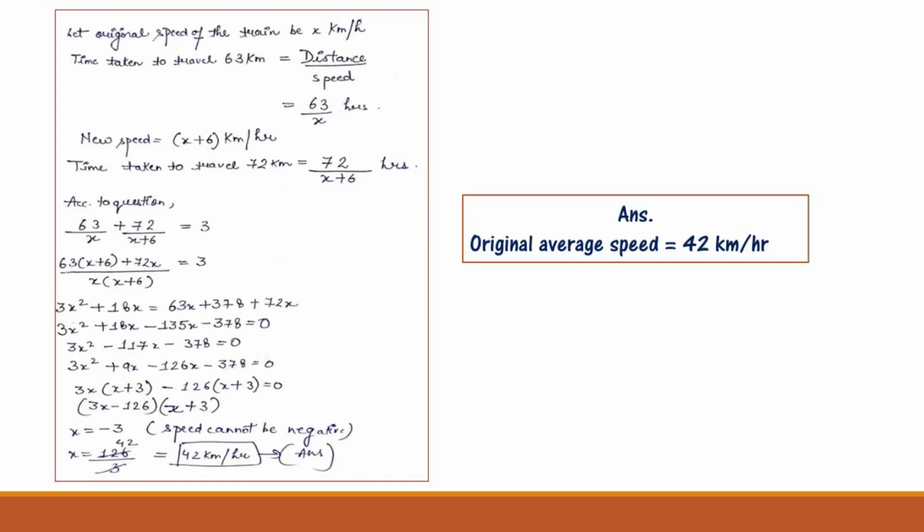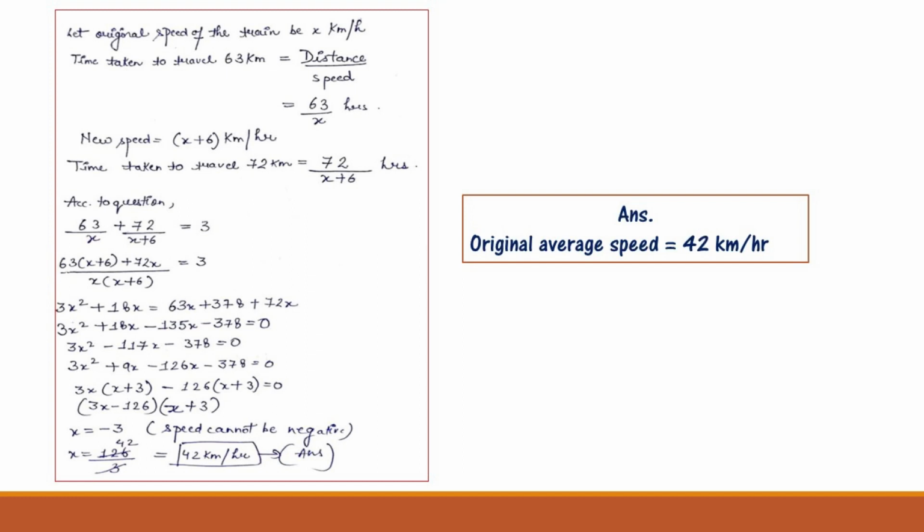Now solving this question, let the original speed of the train be x km per hour. Time taken to travel 63 km is distance divided by speed, that is 63 divided by x hours. The new speed will be x plus 6 km per hour. Time taken to travel 72 km will be 72 divided by x plus 6 hours. According to the question, the equation will become 63 divided by x plus 72 divided by x plus 6 equals 3. After simplification of this equation, we will receive 63 into bracket x plus 6 plus 72x, divided by x into x plus 6, equals 3.